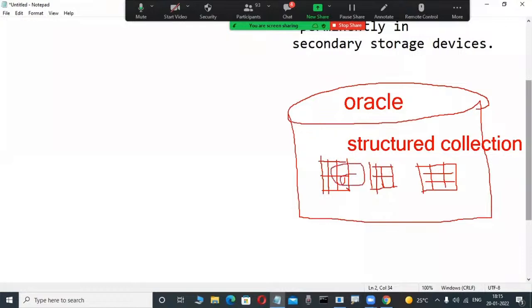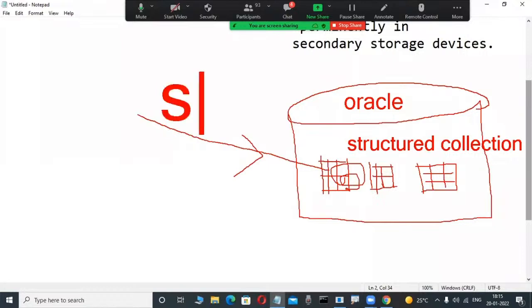Once we have a structured collection of data, we need some language to operate on this data. What is that language? Maybe anybody has an idea? SQL, structured query language. Through this language only, we operate on the structured data in relational databases.